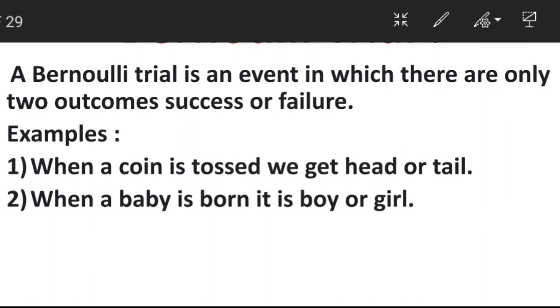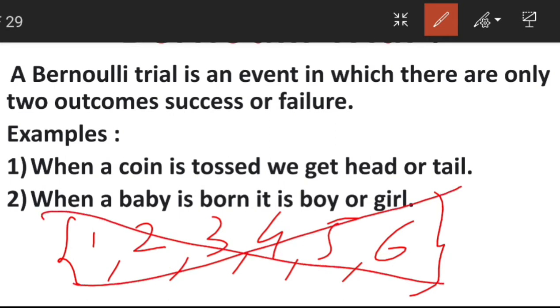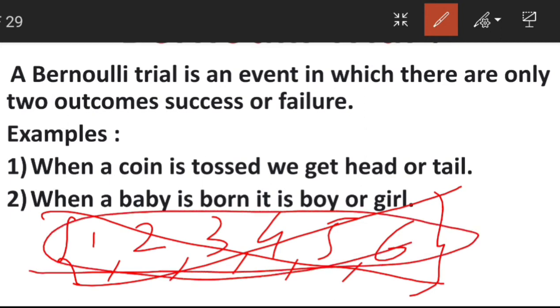It has only two outcomes. Suppose a die is thrown, then it has six possibilities, six outcomes: 1, 2, 3, 4, 5, 6. Such type of example we cannot use for this particular event, because it has six possibilities.